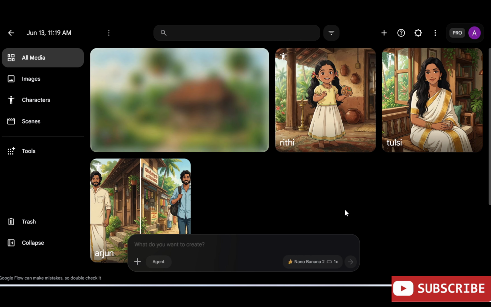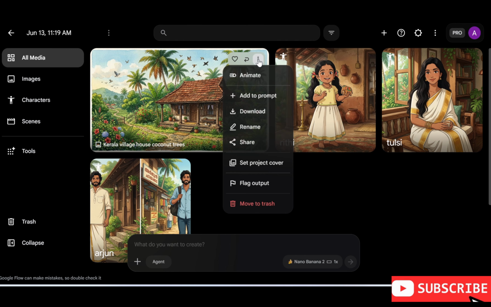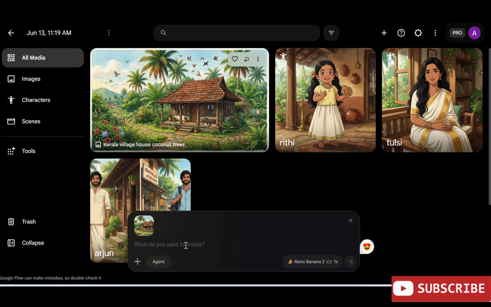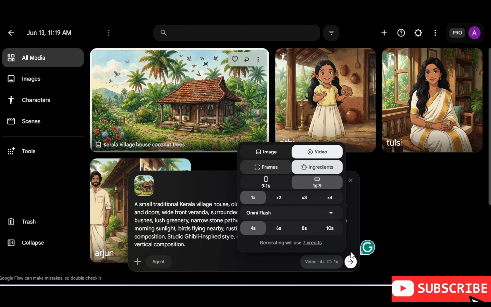Once the prompt has been added, navigate to the voice section. Choose a cheerful and natural young girl voice that matches Riti's playful and curious personality. You can rename the voice profile to Riti for easier access in future projects. After selecting the voice, review all the character settings carefully.